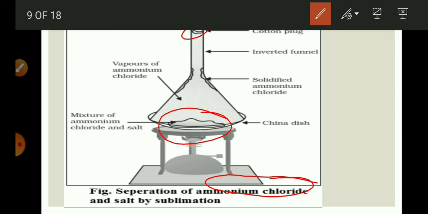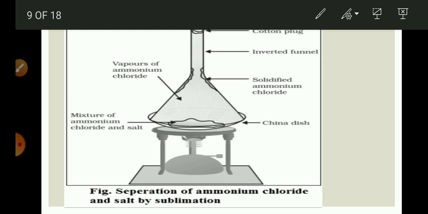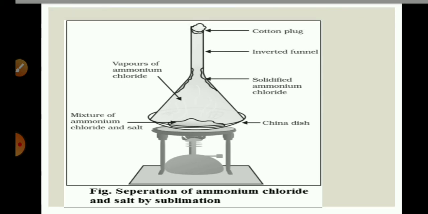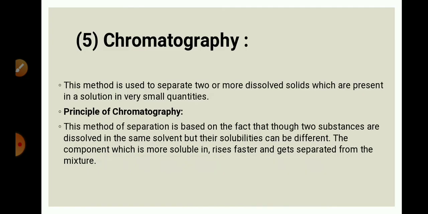As we provide heat to this mixture, the sublime substance ammonium chloride will get converted into vapors. Those vapors will get condensed on the walls of the funnel and we can easily separate the two substances, that is ammonium chloride and the salt. So this is the sublimation process.